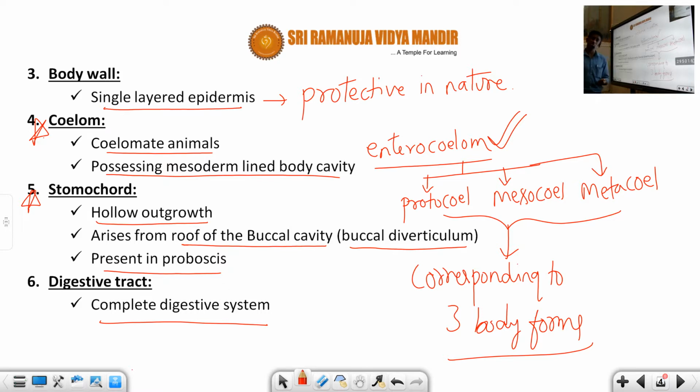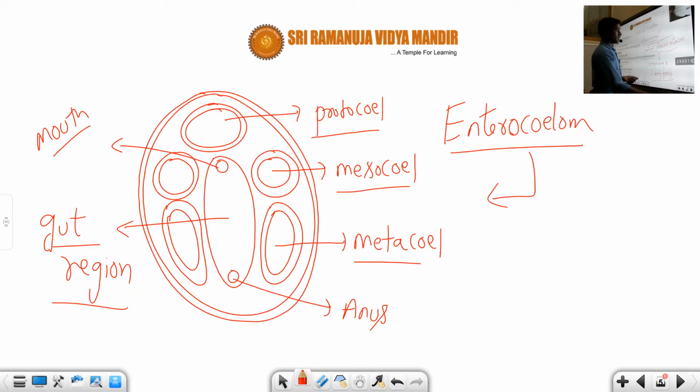The stomochord arises from the buccal cavity, right? And the digestive system, fine. Another is the diagrammatic representation of the enterocoelom, with the protocoel, mesocoel, and metacoel, and how the anus and mouth exist in the gut region.